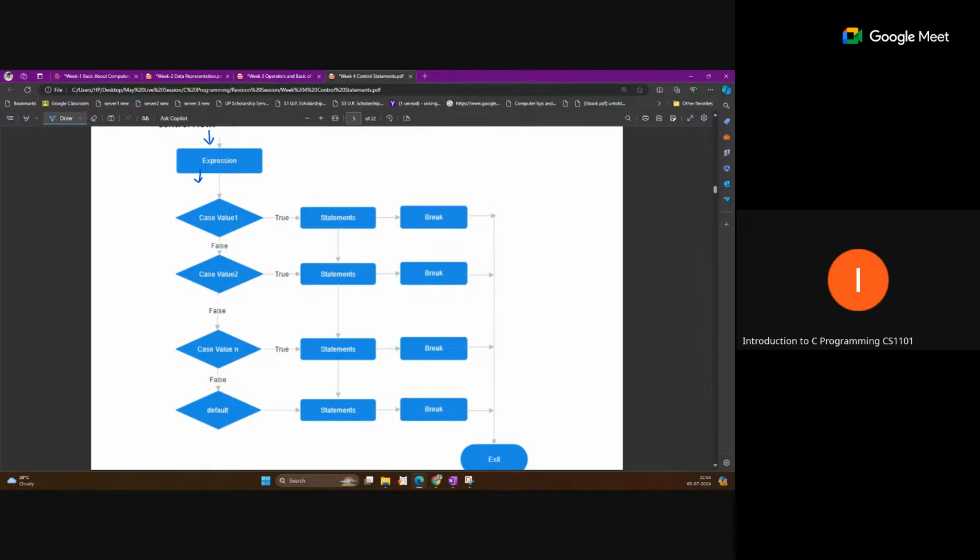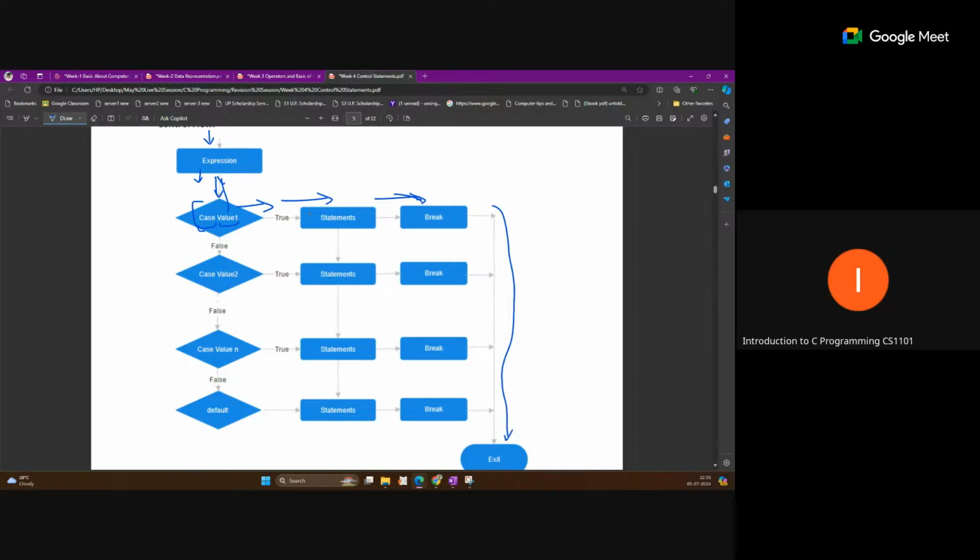Case is the keyword, and this value 1 is a possible output of the expression. We define this case value and check whether our value matches case 1, then we enter inside and perform some statements, and then we perform break. After getting the break statement, we exit directly from the switch statement.